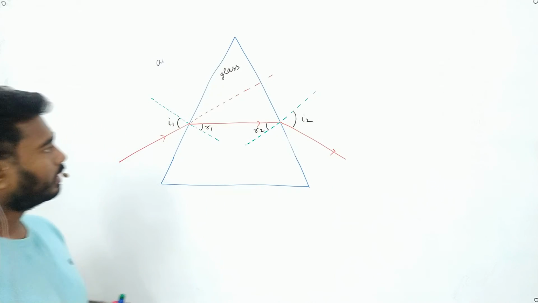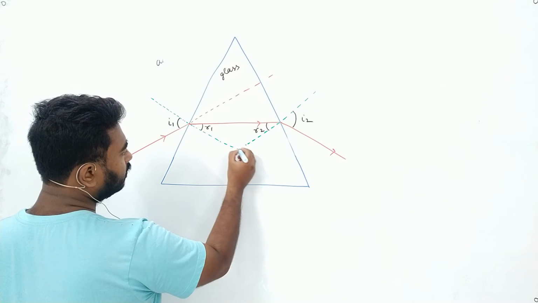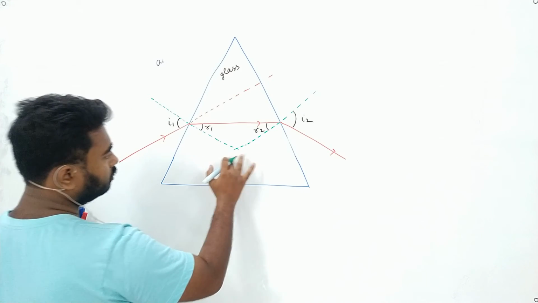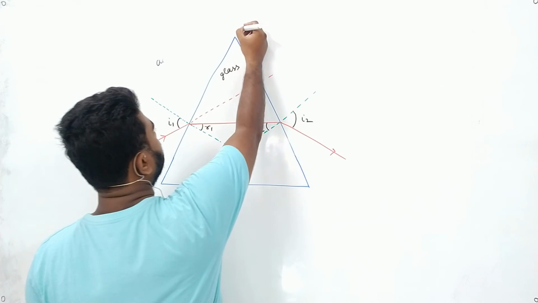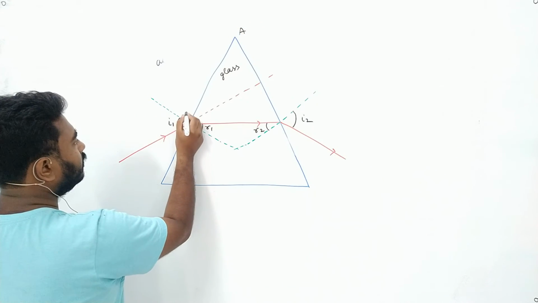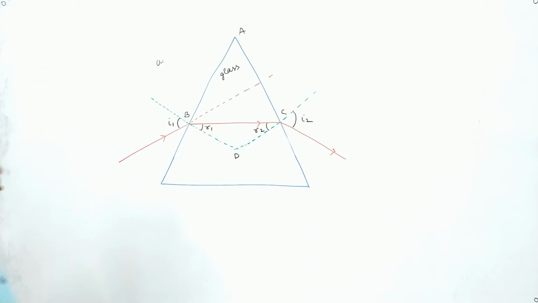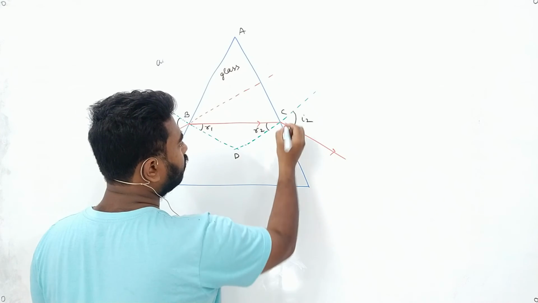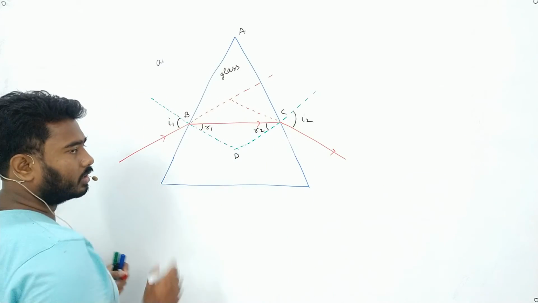Okay, now what we are doing is that we will join these two normals. We will label the points A, B, C, D. Now if we extend this portion backward, it will somewhere reach here.